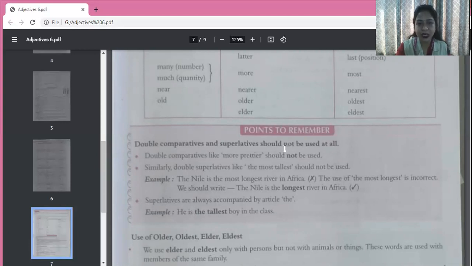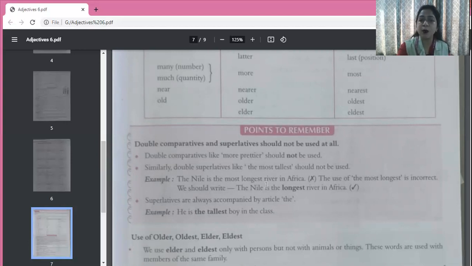That's enough. Now, similarly, double superlatives like the most tallest should not be used. Tallest itself tells us that out of all those people, somebody is tallest. So when we say most tallest, we are again making double superlatives, which is wrong and should not be done.